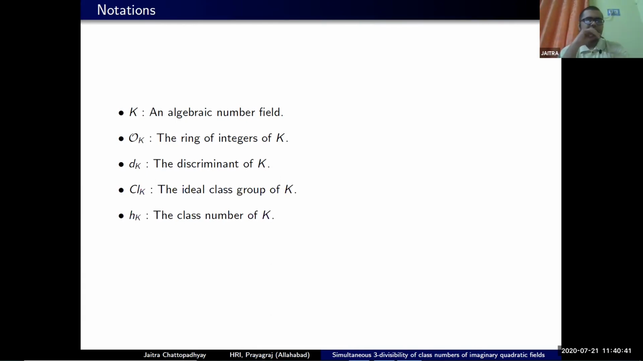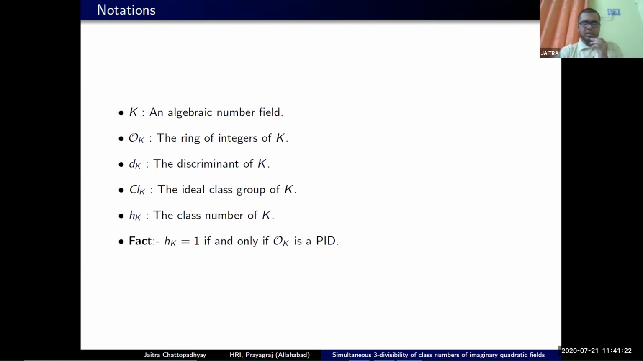This class number actually measures the obstruction of the ring of integers O_K from being a principal ideal domain. From the definition of the ideal class group Cl_K, it follows that the class group is trivial, that is to say h_K is 1, if and only if the ring of integers O_K is a principal ideal domain. So at this point, it is natural to ask what are the number fields K for which the ring of integers is a PID, or the class number is 1. But that's a very difficult question to address, as we will see in a moment.